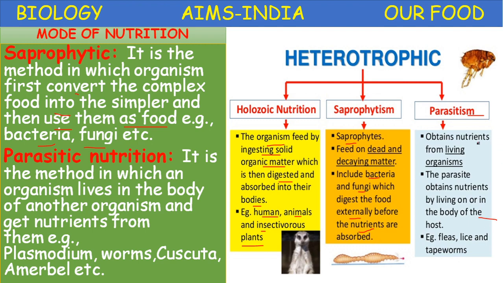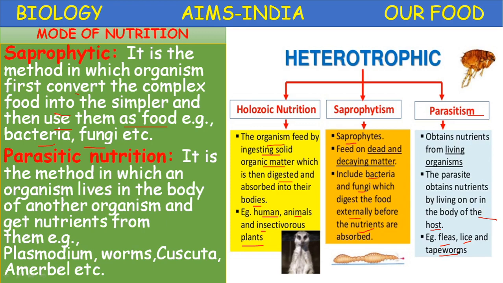So in parasitic nutrition, the parasite obtains nutrients from living organisms. The parasite obtains the nutrients by living on or in the body of the host. Example, fleas, lice, worms, tapeworm.